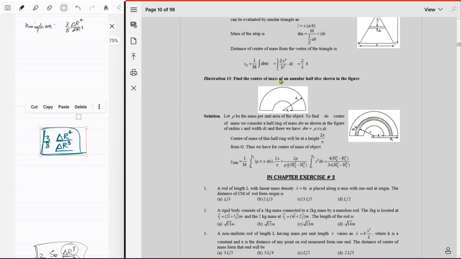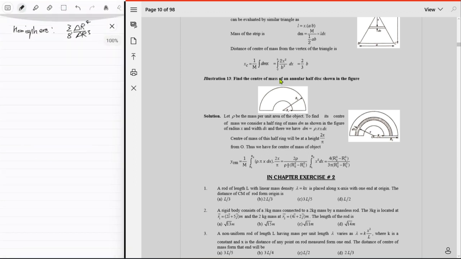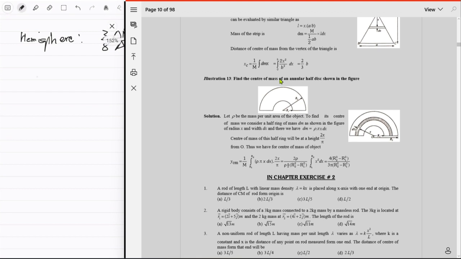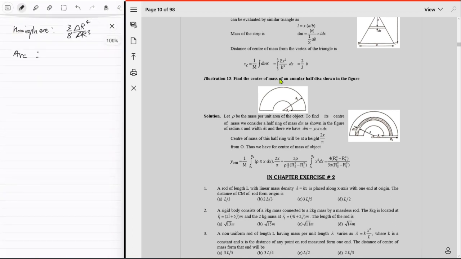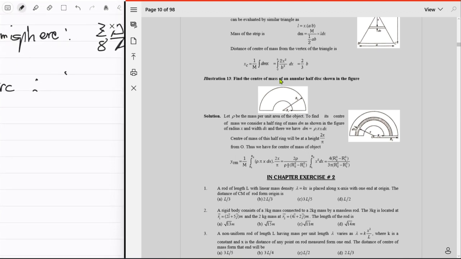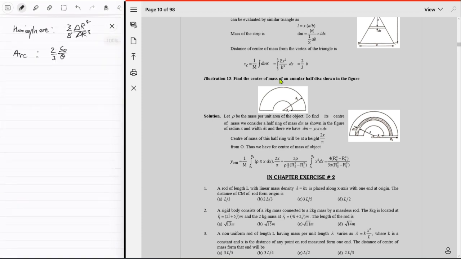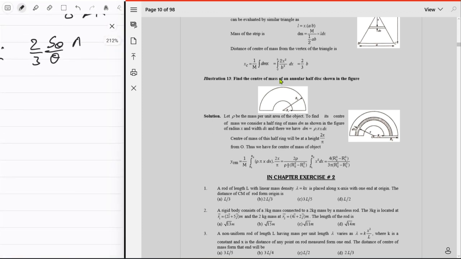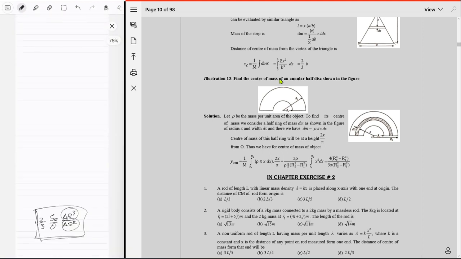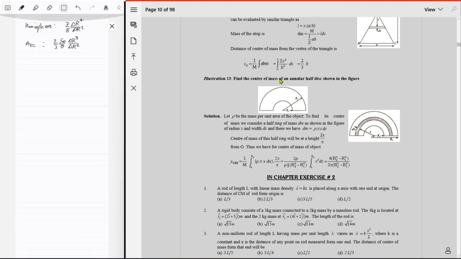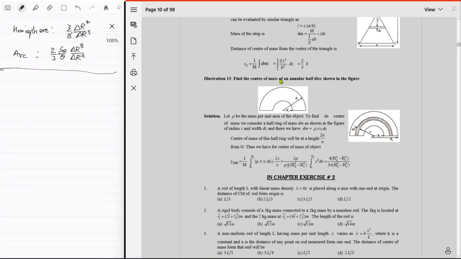And then you have, what do you even call it? Like a disk or like an arc? Arc will be good. That's just 2/3 sin theta upon theta, and then you just have delta r cubed upon delta r squared. Awesome. So I'm writing this down because most probably we'll be using these later on. Anyway, let's start now. Start with the exercise, that is.